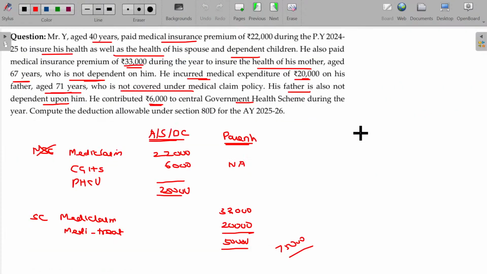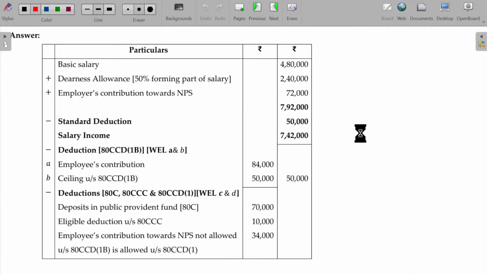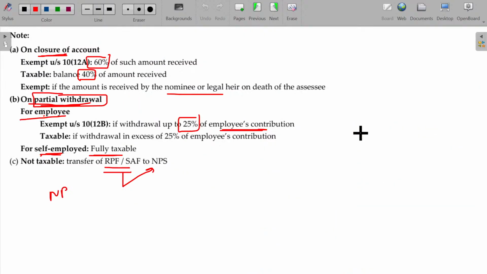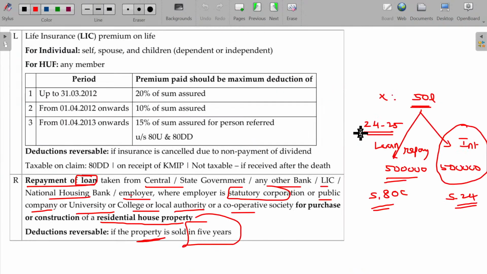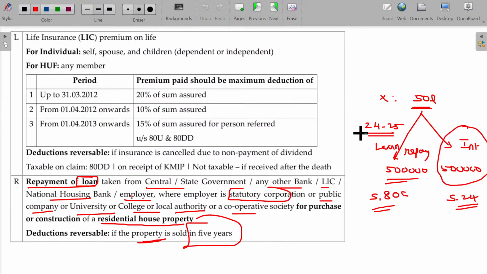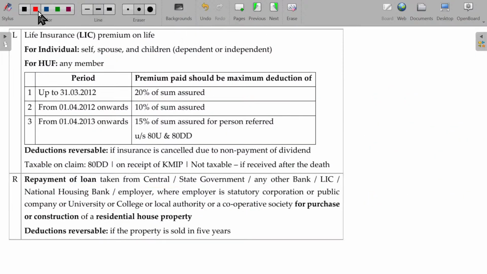I already told you under section 80C. By the time also I explained that this is going to be referred along with the 80D case. So hope you will now be able to recollect these things. Deductions for LIC: usually the amount you recover on maturity will be exempted, provided if you claim deduction under section 80DD, recovery of the claim amount is taxable.